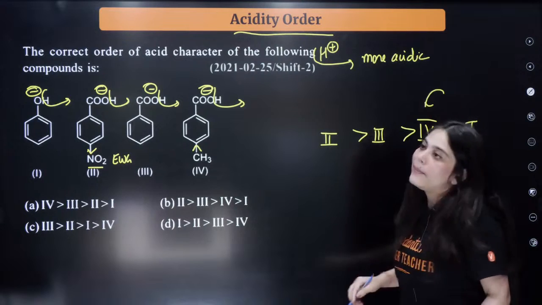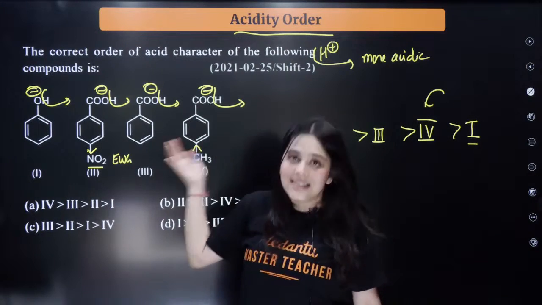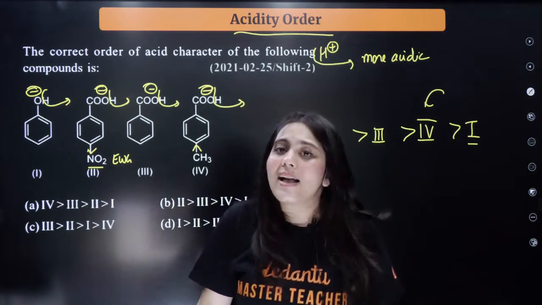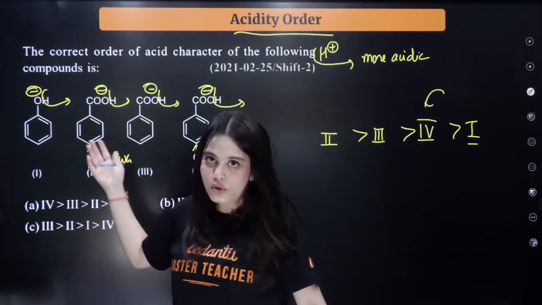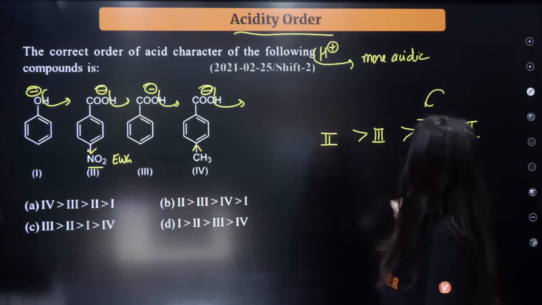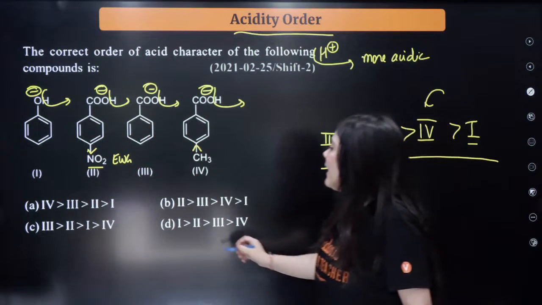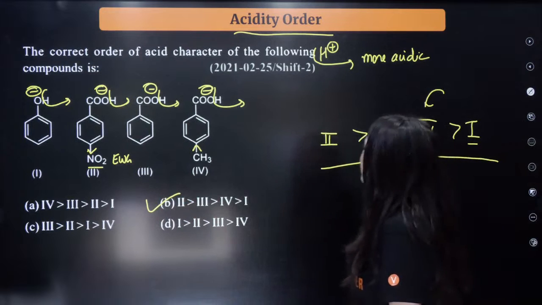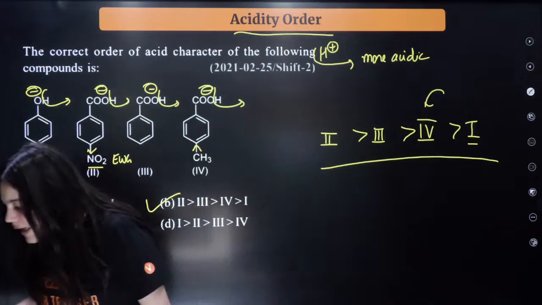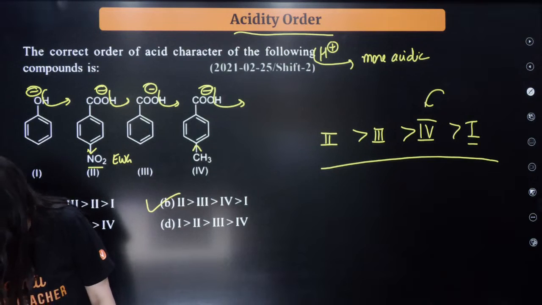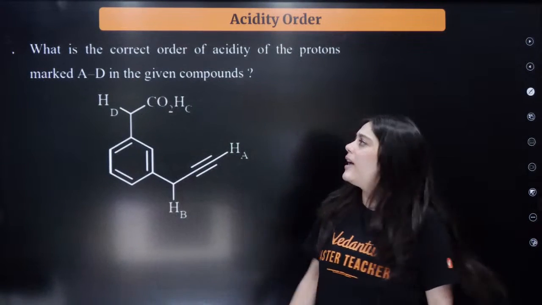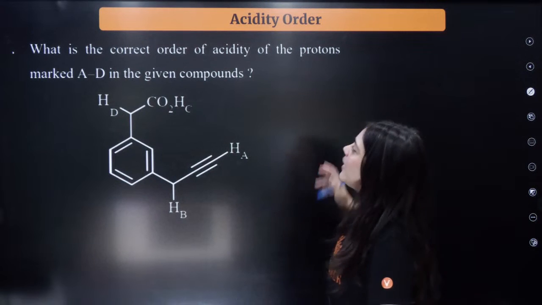Why will fourth come? Because carboxylic acids will obviously be more acidic than a phenol group. Understood? So this will be the order followed. The correct answer is B. Whoever gave me B as the answer is absolutely right. Very good.